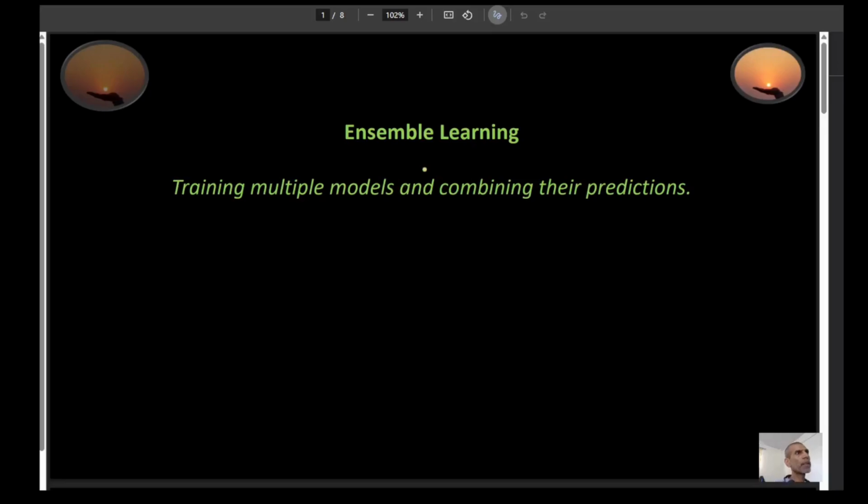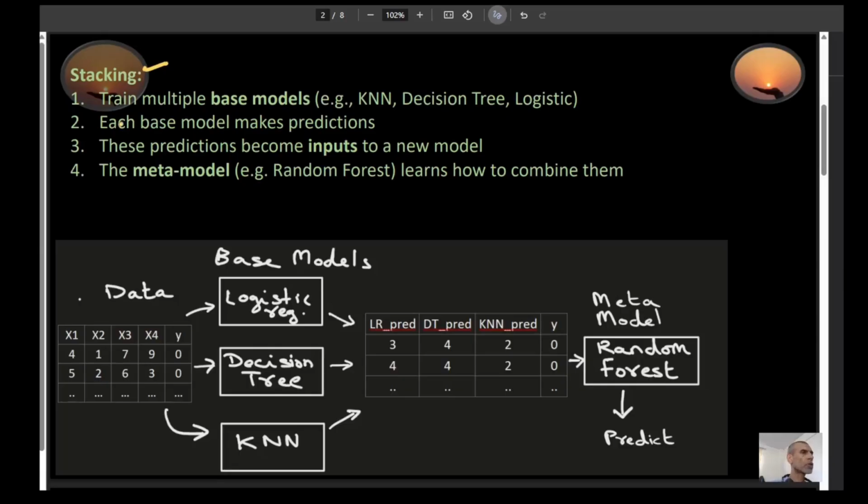Hello students, welcome back. So now we are going to be focusing our attention on stacking, which is part of ensemble learning. Ensemble learning means you're training multiple models and combining their predictions. So the general idea for stacking is this. You train multiple base models.